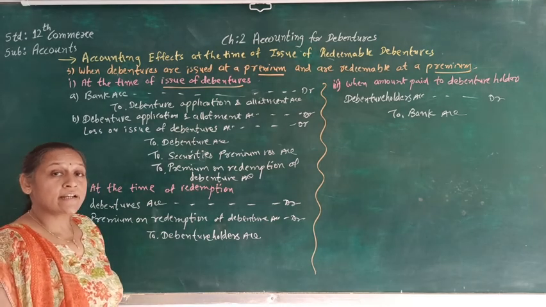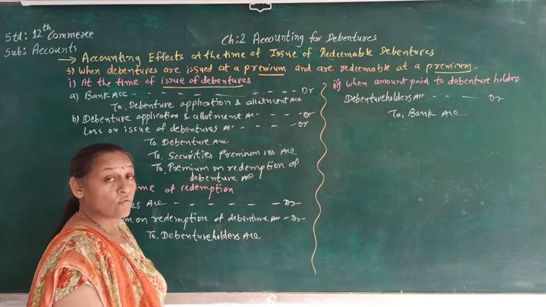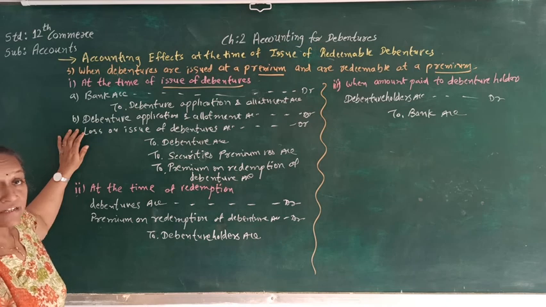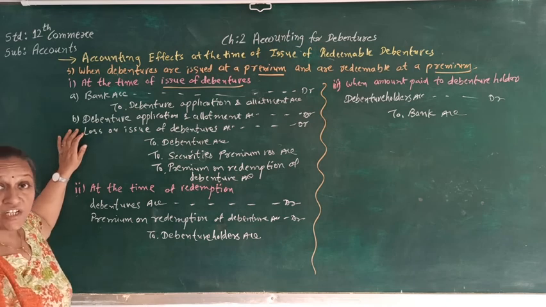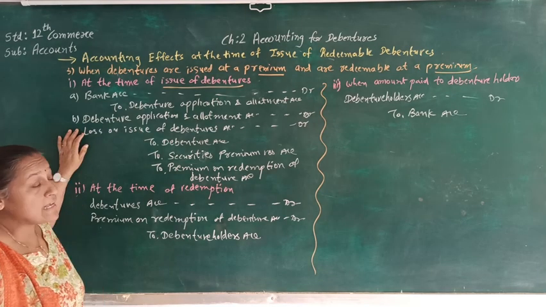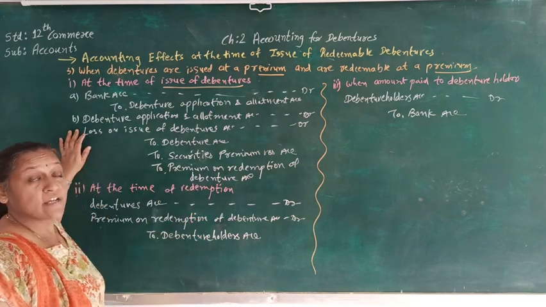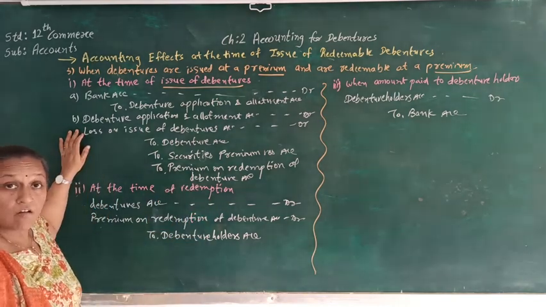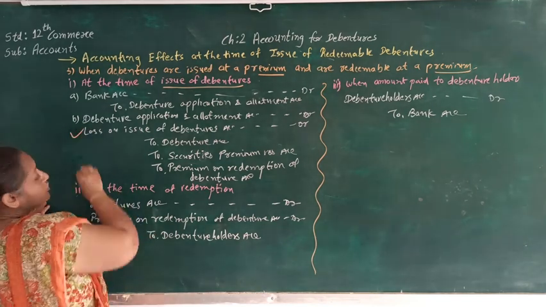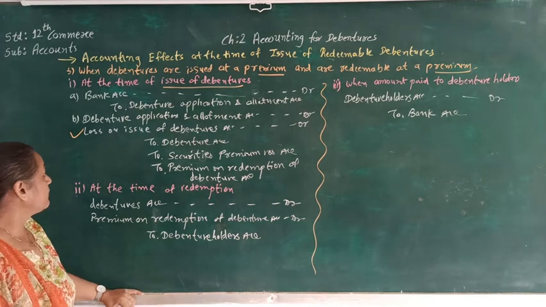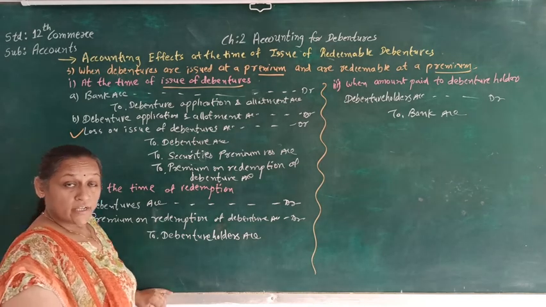And the second journal entry, the same day we are going to pass for the allotment of the debenture, and that journal entry will be debenture application and allotment account debit. As we are redeeming the same debenture at premium, there will be a loss. So that loss we are supposed to debit at the time of issue of the debenture, and that will be loss on issue of debenture.